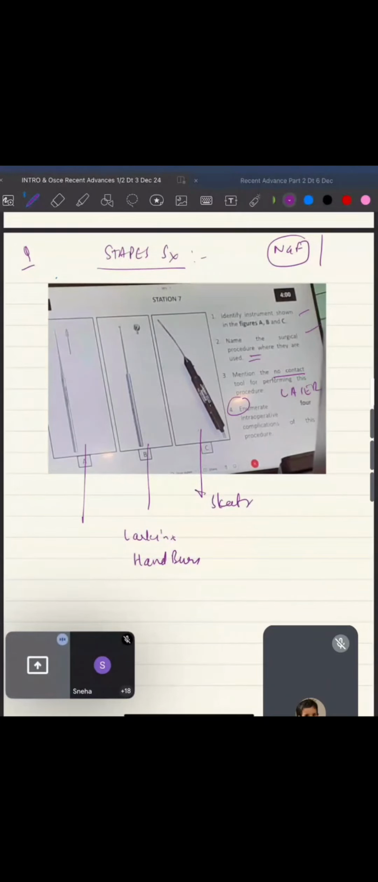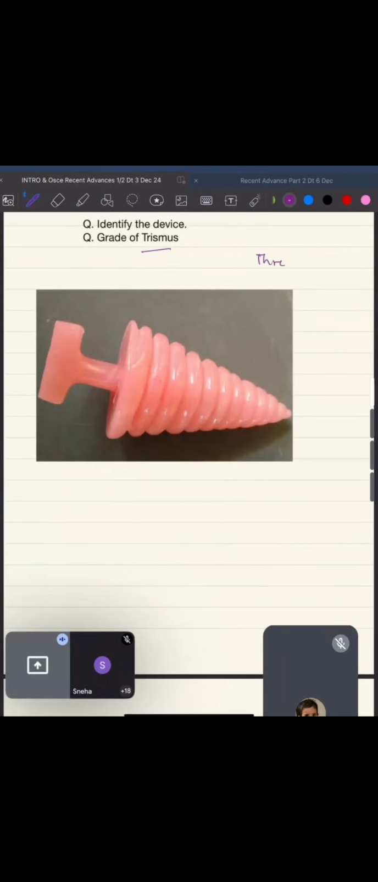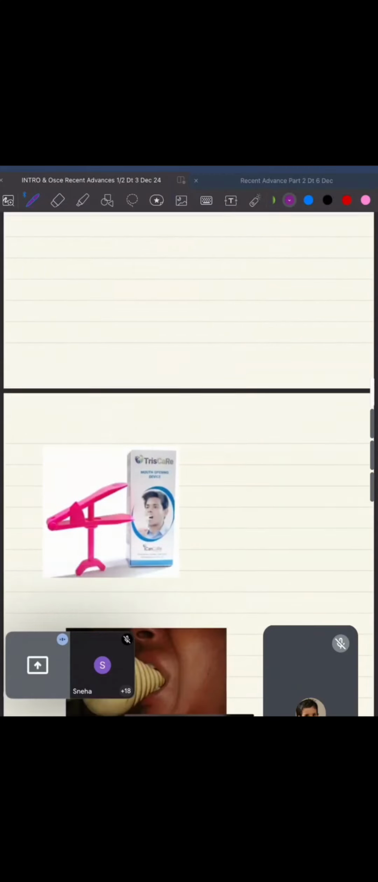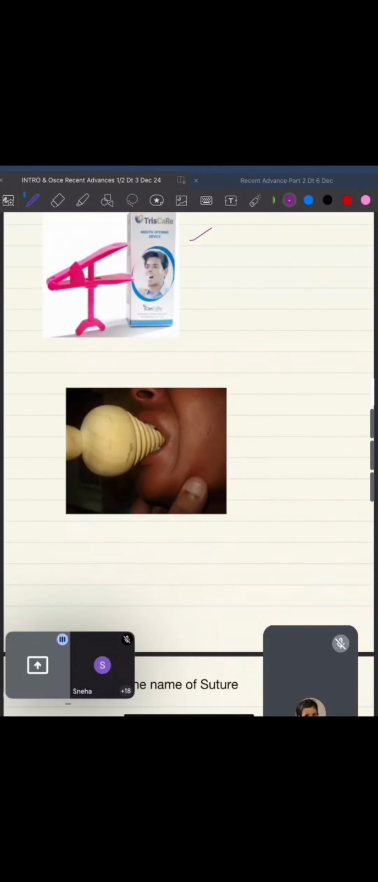Please remember the gradings of trismus. This is called a threaded tapered screw. Trismus is divided into 3 parts: mild, moderate, severe. Anyhow you can remember: in mild the opening is 30 to 40 mm of interincisor distance, in moderate 15 to 30 mm, and in severe less than 15 mm. Okay, this is the same thing.